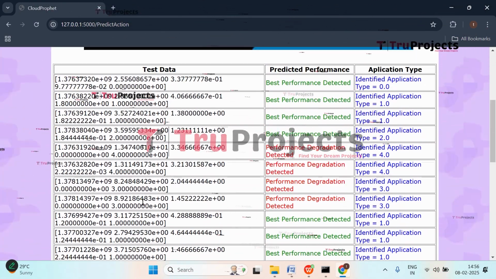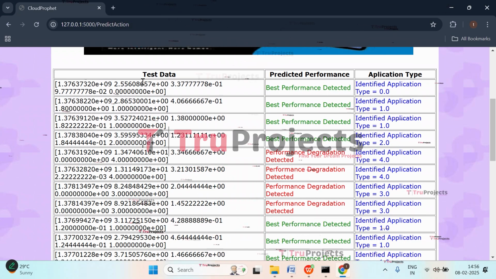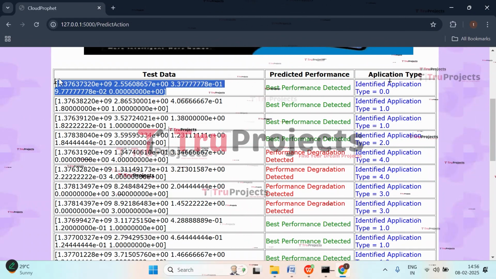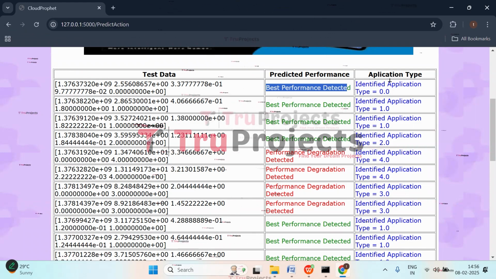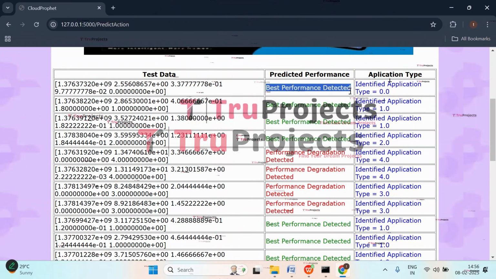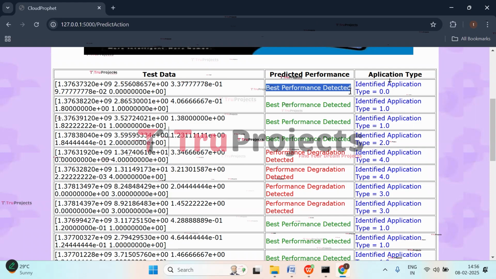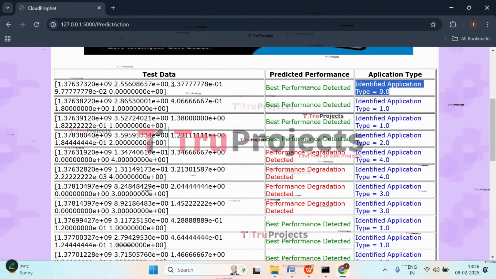So these are all the test cases. This column contains the test cases, this column contains the predicted performance, and this column contains the application type that the VM belongs to. So for the first case, we got the prediction that best performance has been detected for that VM. And it is identified as being of application type 0.